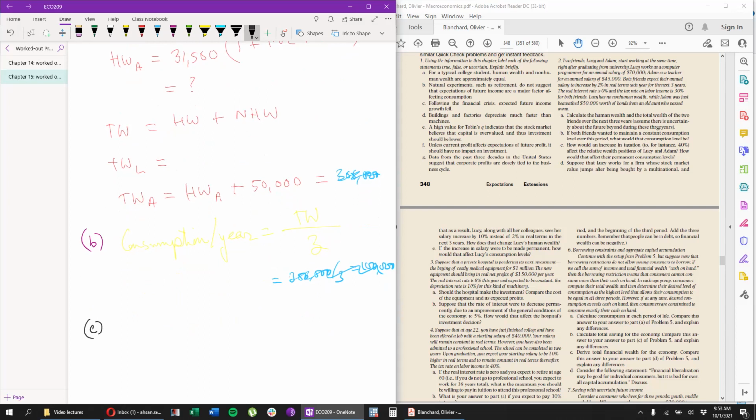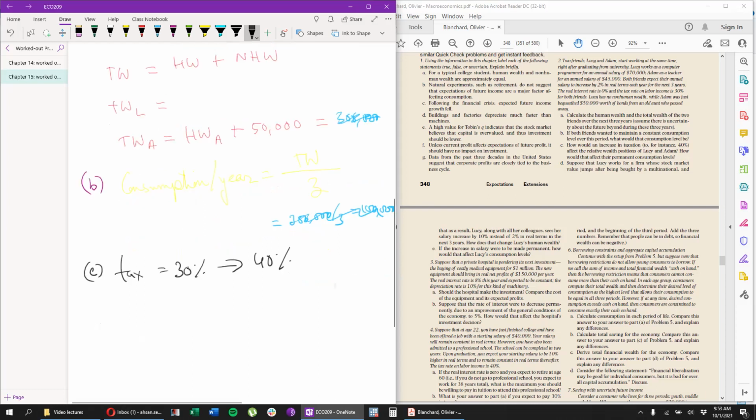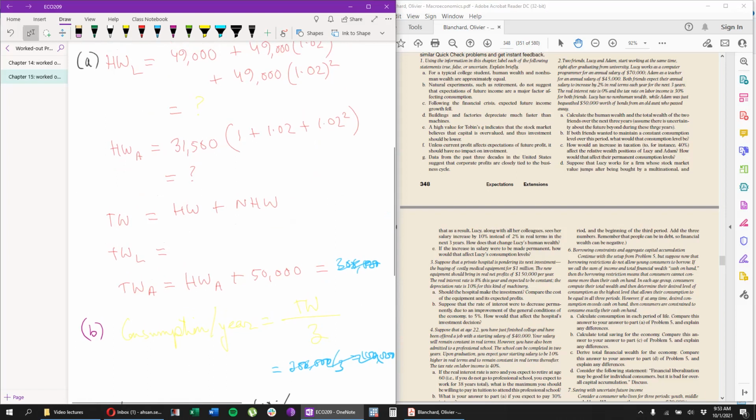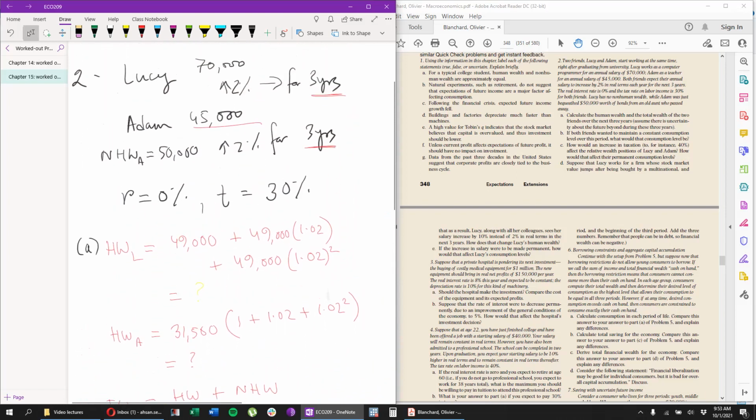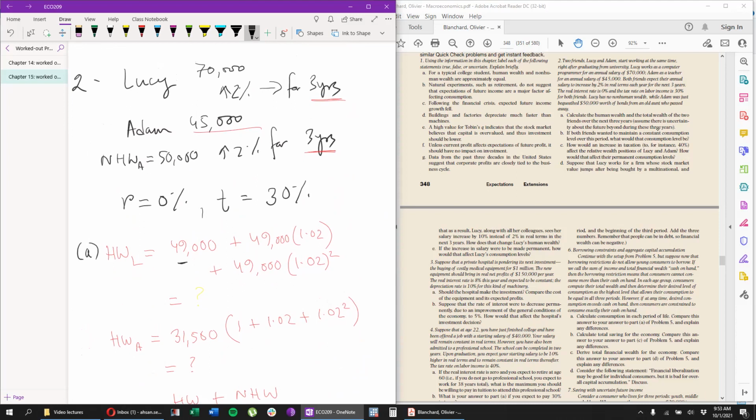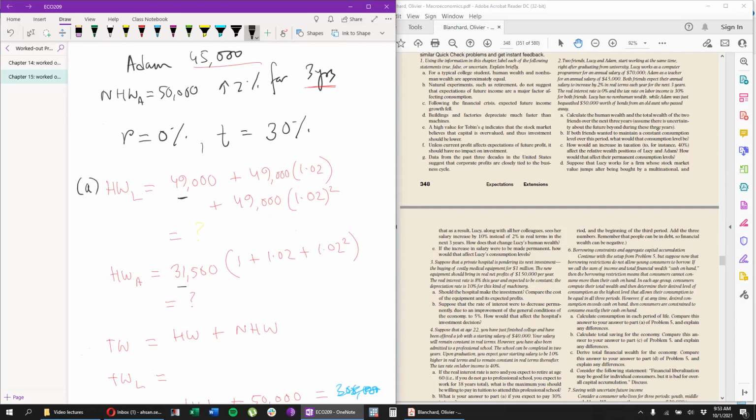How would an increase in tax, so tax used to be 30%, then it's going to go up to 40%. How would this affect the relative wealth position of Lucy and Adam? How would it affect their permanent consumption level? Once again, this is very simple. We can do the calculation, and the only thing that will be different is this figure 49,000, this figure 31,500, this will change.